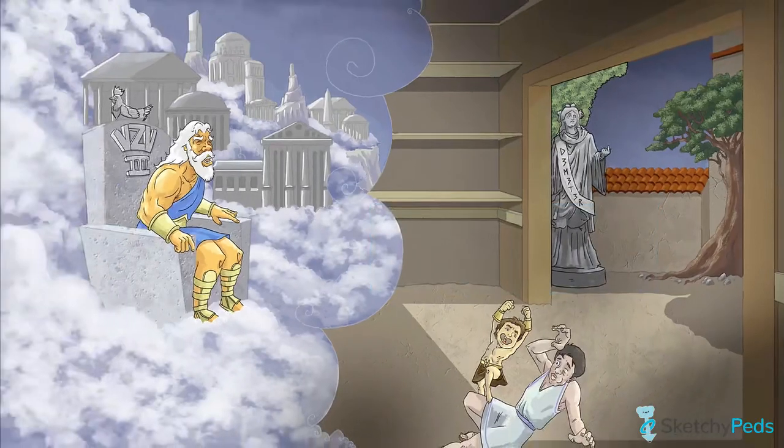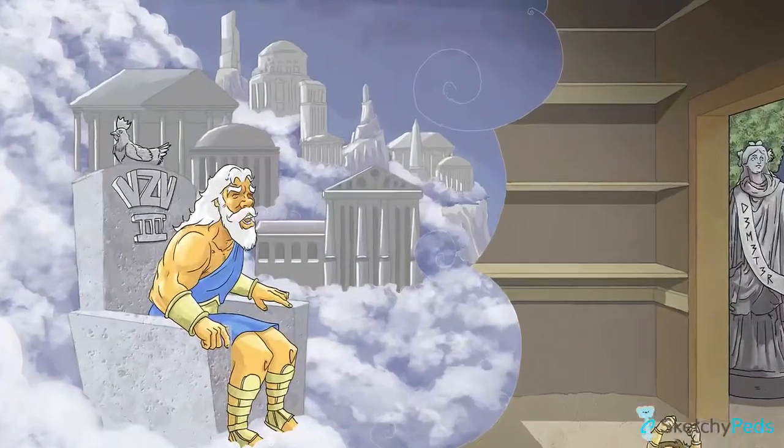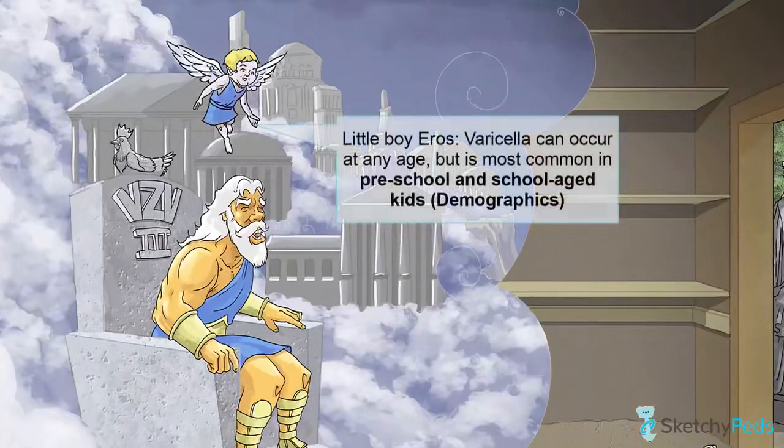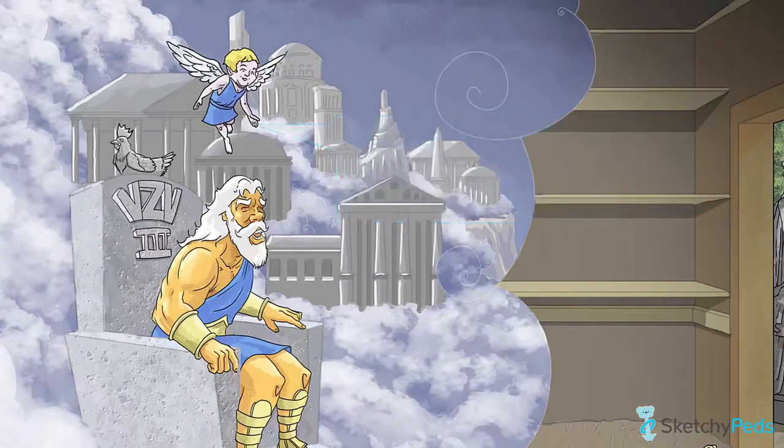With introductions out of the way, let's take a more in-depth look at each of these conditions, starting with everyone's favorite, inexplicably poultry-named disease, chickenpox, or varicella. While varicella can occur at any age, it most commonly occurs in preschool and school-aged kids, shown in our sketch by Eros, the preschool-aged winged cherub boy flying above Zeus.